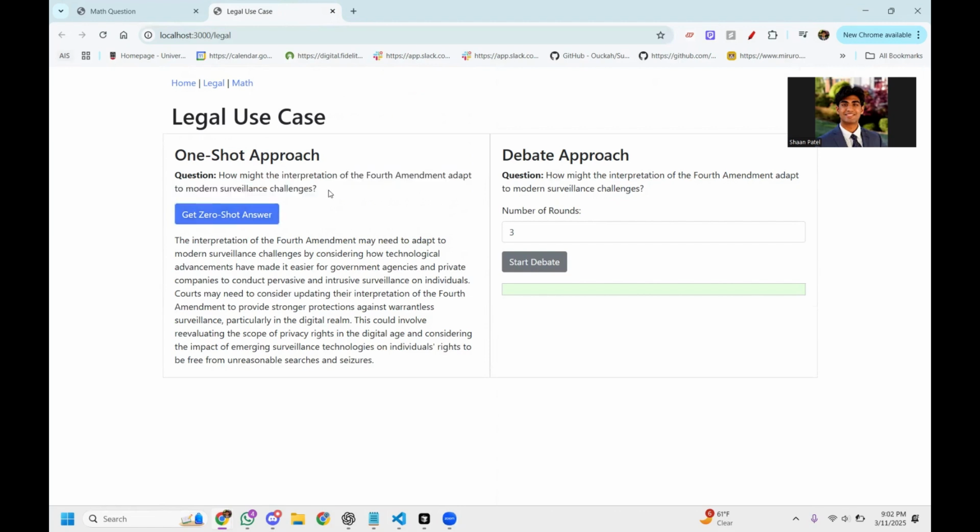And next, we'll be looking at a legal use case, with the question being, how might the interpretation of the Fourth Amendment adapt to modern surveillance challenges? So in the one-shot answer, we get an answer around 300 to 400 characters long.